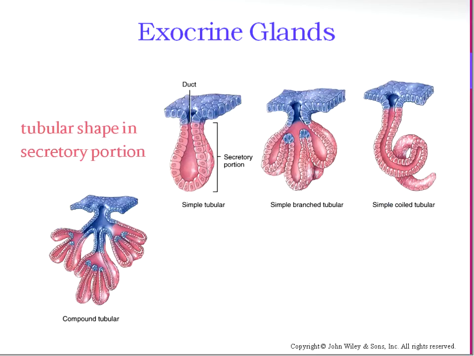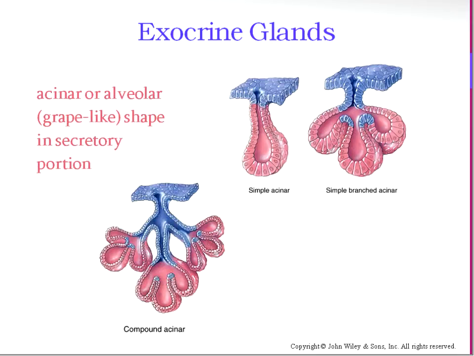So a tubular shaped secretory portion is called tubular. So this would be simple tubular because it's simple, the duct doesn't branch, and it's tubular because it's tube shaped. And you've got some other categories here you can read about. And then compound tubular is compound because we've got 3 different branches, which is what makes it compound, and it's tubular because these secretory portions are tube shaped.